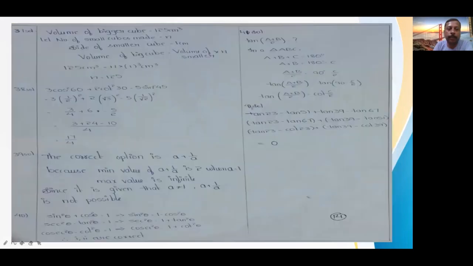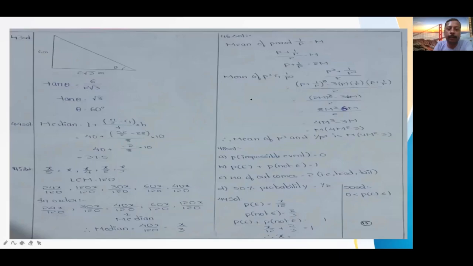There may be some misarrangement also, but everything is page numbered. Okay, whatever is possible, all the explanation is given in detail with good handwriting. 43, 44, 45, 46, 48.